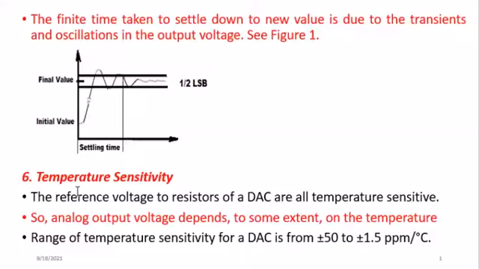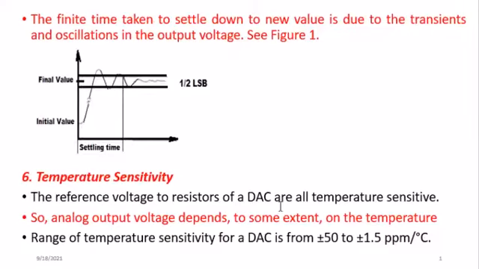Another characteristic of a digital instrument is temperature sensitivity. As we all know, most measurement instruments are affected whenever the temperature, the pressure and other environmental parameters change. That is, their behavior is affected.